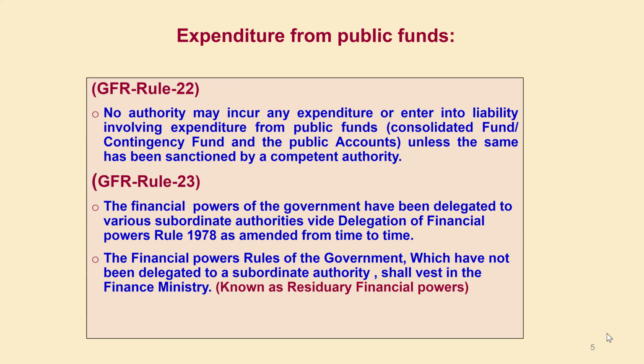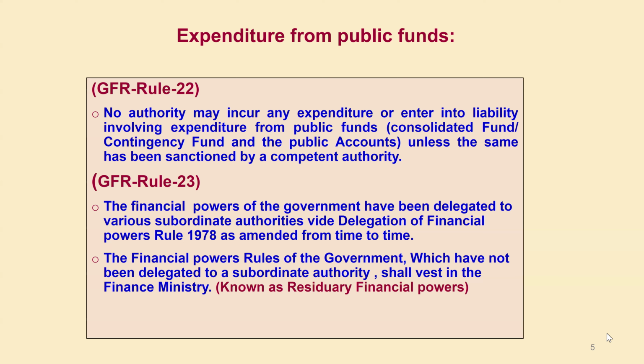Before any expenditure, we need to have a sanction order. If you are giving any bill to the account section for payment, certainly that bill will not be paid by the account section if there is no sanction order. So the sanction order of the competent authority is to be attached along with that bill.